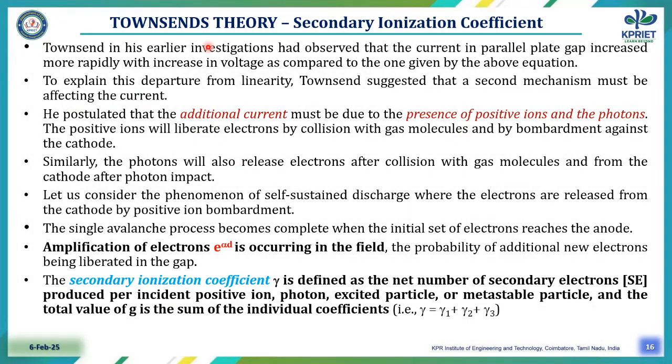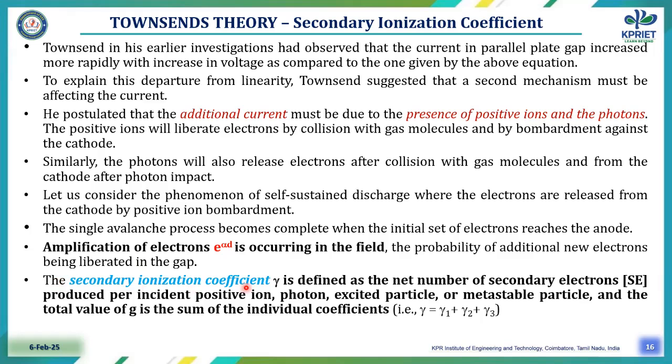Next, the same Townsend theory covers the secondary ionization coefficient, in the same parallel plate structure. Additional current may arise due to the presence of positive ions and photons. The amplification of electrons, e power alpha d, is occurring in the field, and there is a probability of new electrons being liberated in the gap.